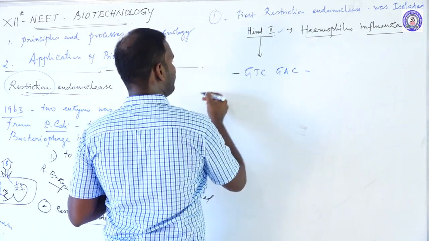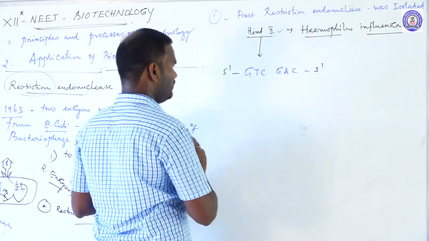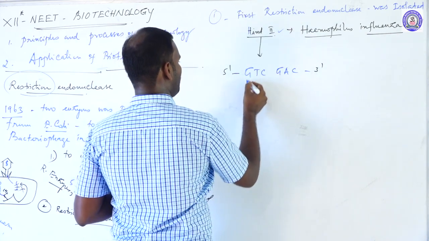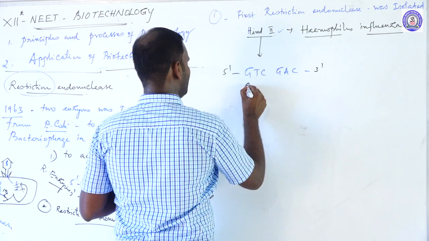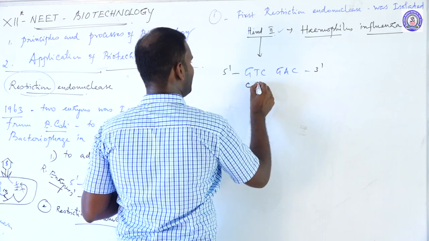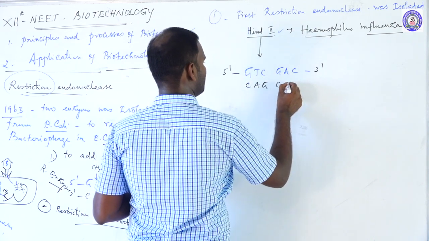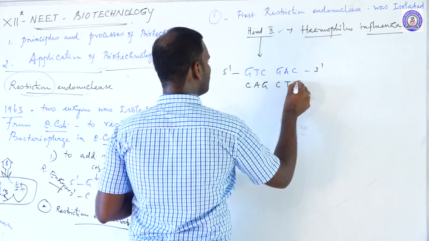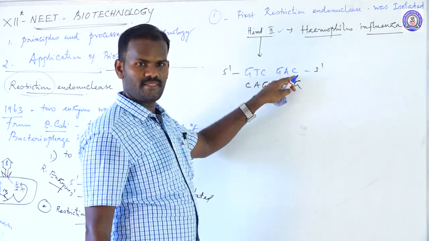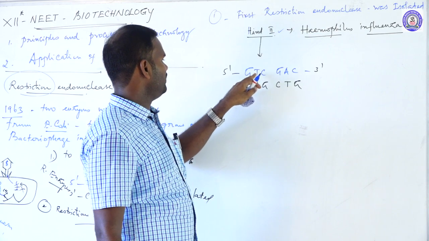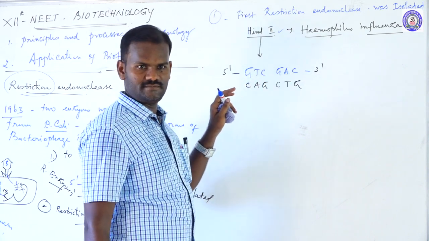It is one strand of DNA, 5 prime to 3 prime. Its opposite complementary copy is cytosine, adenine, guanine, cytosine, thymine, guanine. GTC, GAC. I mean guanine, thymine, cytosine, guanine, adenine, cytosine.